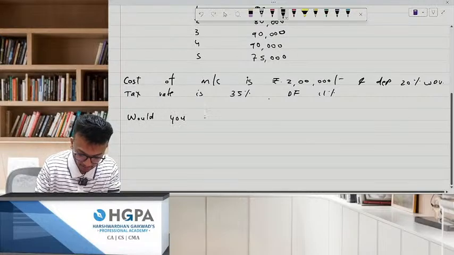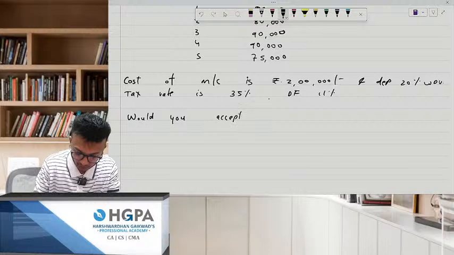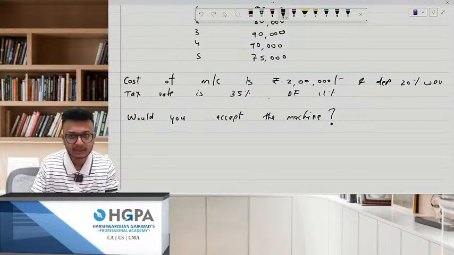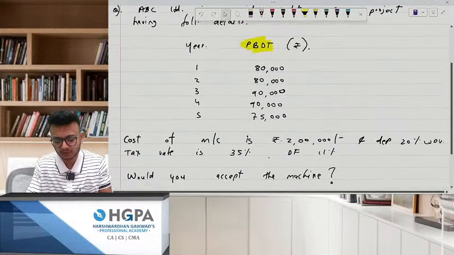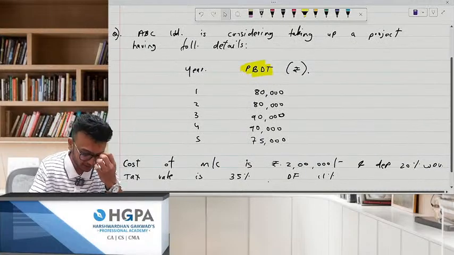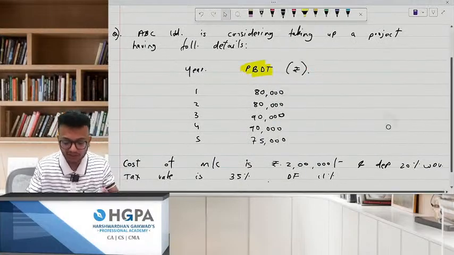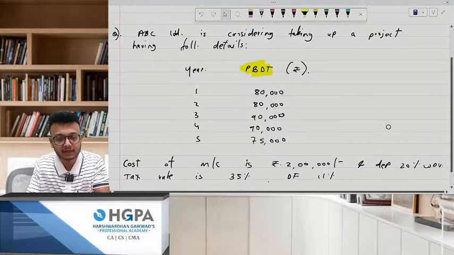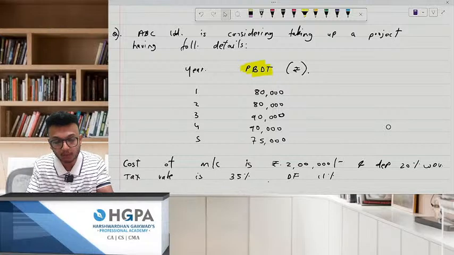Simple question I've asked you. Would you accept the project? The machine, I mean. Would you accept the machine? Obviously it's a very easy question, but just to brush up your basics, we are doing this. If they are asking you, what exactly should you do? Accept or reject? It is based on NPV. You can do a lot of techniques, but we have to compute NPV in this. If the NPV is positive, we'll go ahead with the project.